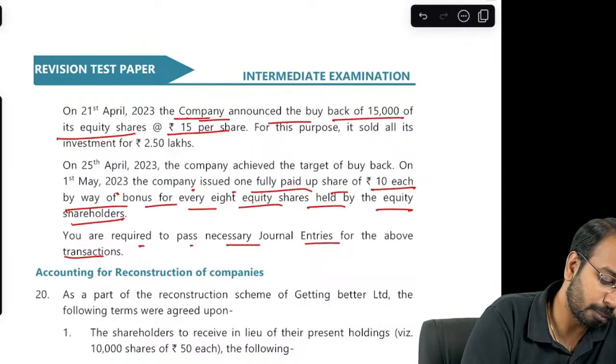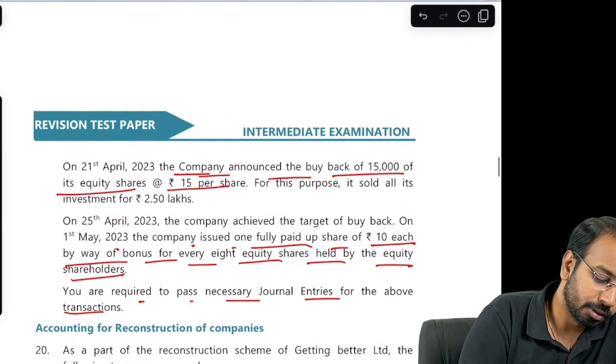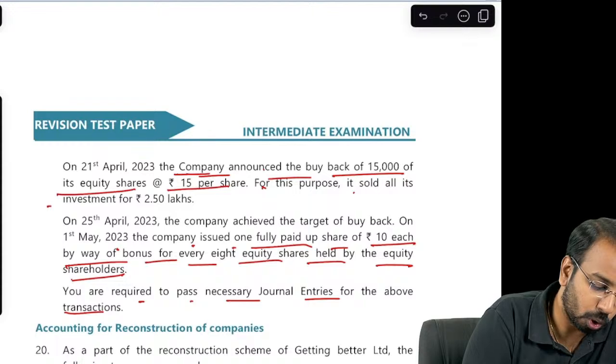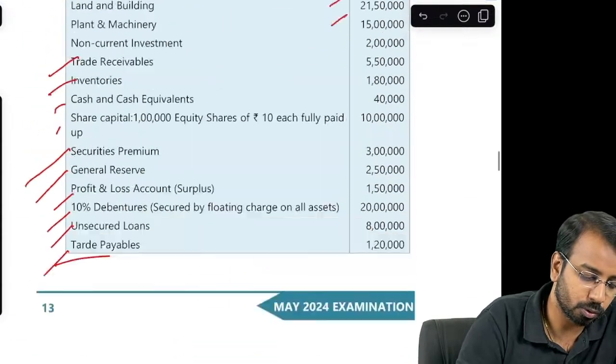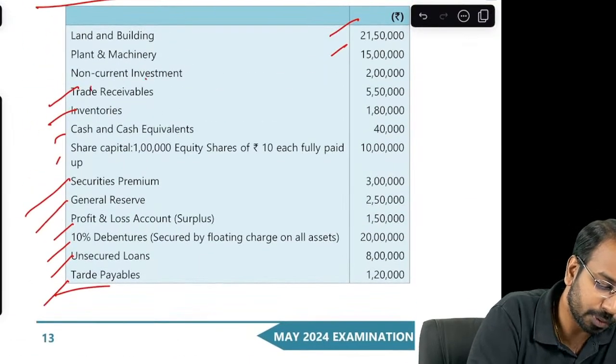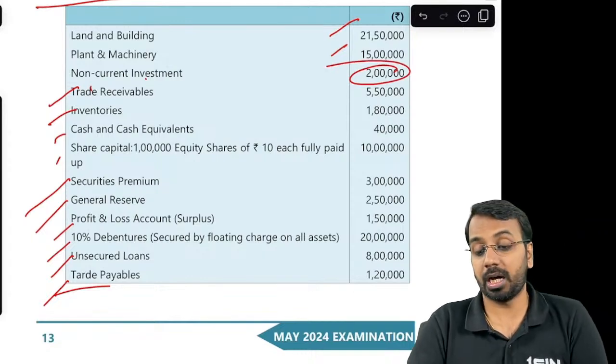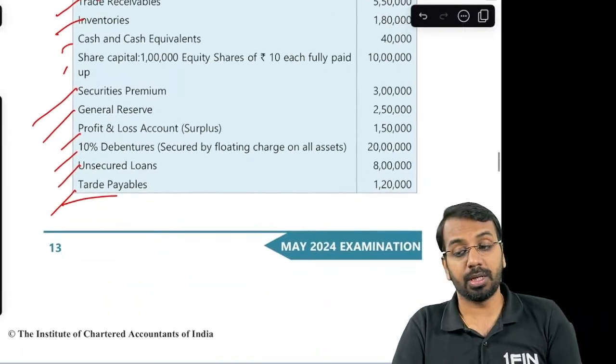What is needed is, the company announced for this purpose it sold all its investment for 2.5 lakhs. So what is the investment? Investment here is 2 lakhs. You have sold it for 2.5 lakhs. So 50,000 of profit you will recognize there.